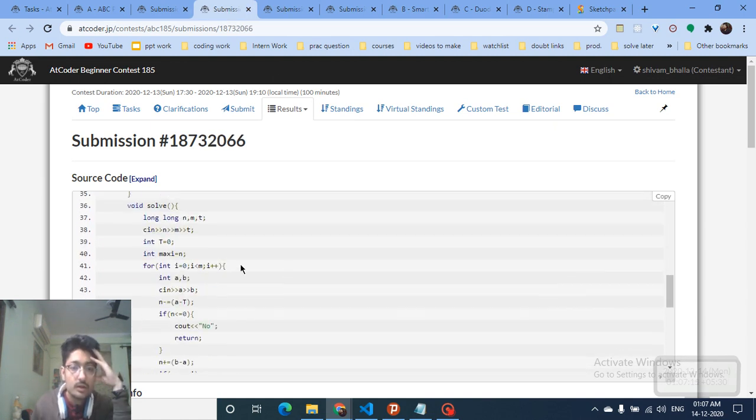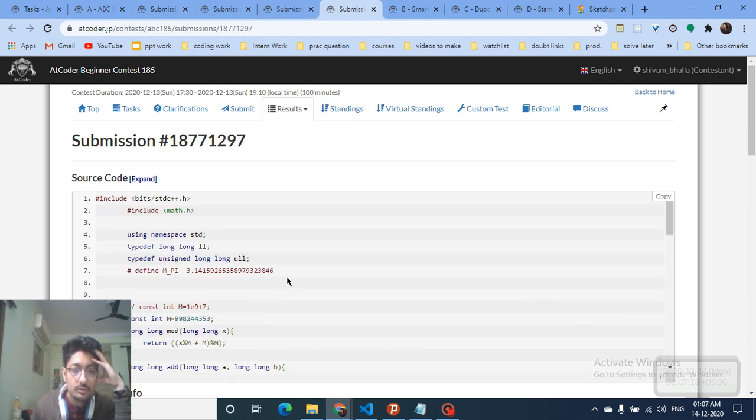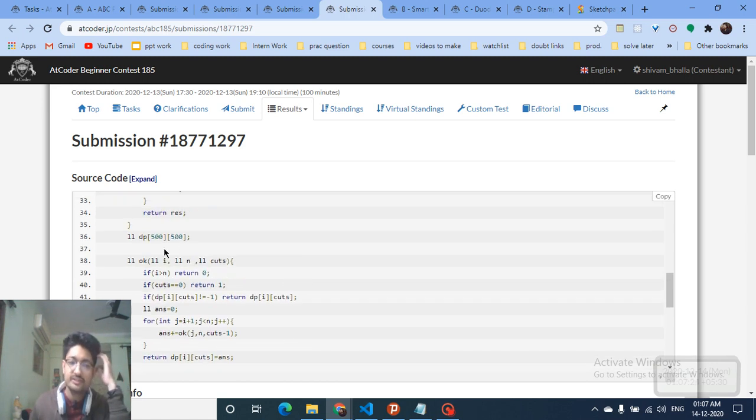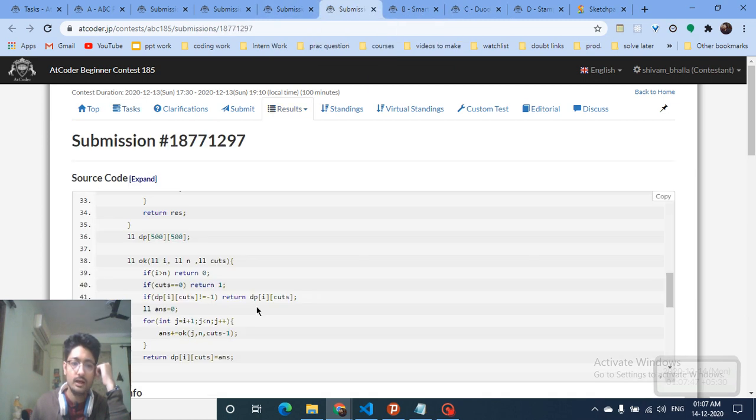Nope, this is not the code. This isn't the code. Okay, yeah, this is the code. So as you can see, I made the DP table long because everything is very long. You have to make this value long because, as you can see in the question itself, they are saying that the answer is always proved to be less than 2 to the power 63, which means you have to take a long variable and store those answers. That's what I've done.